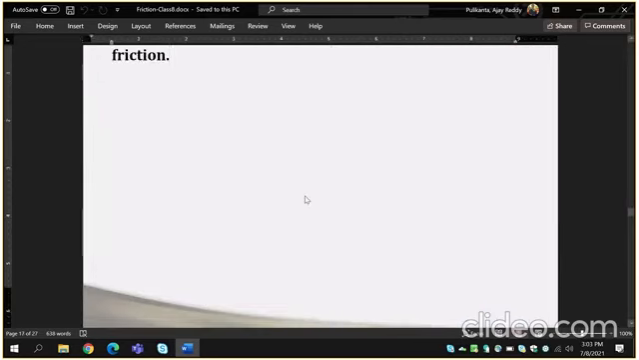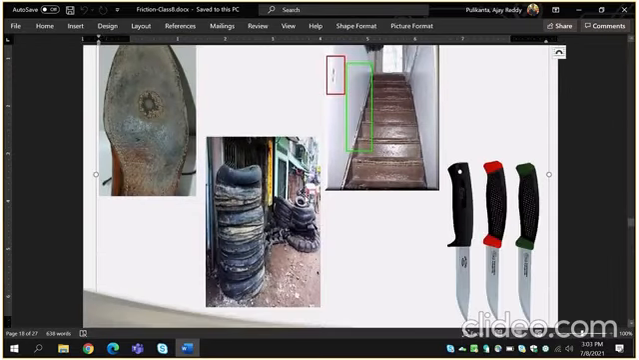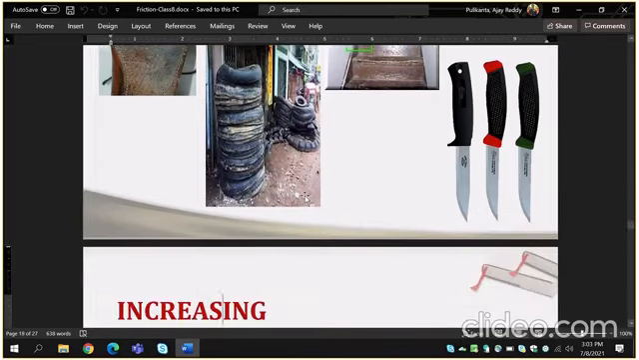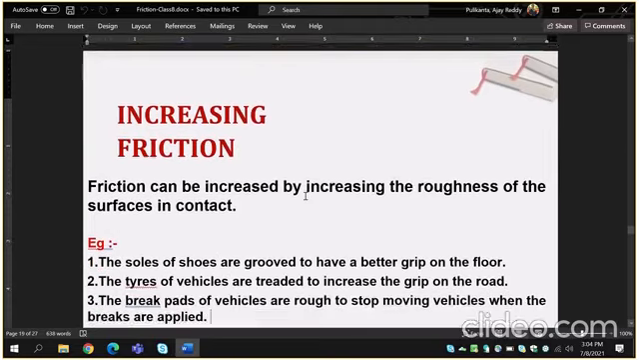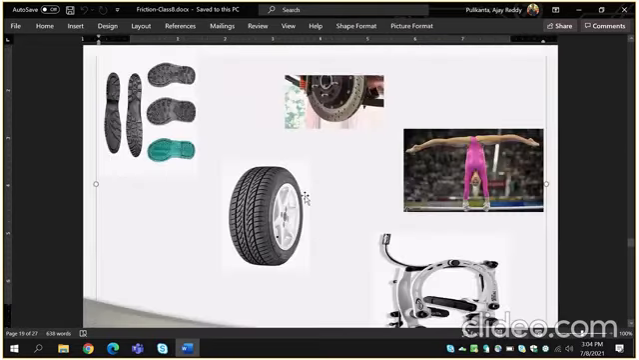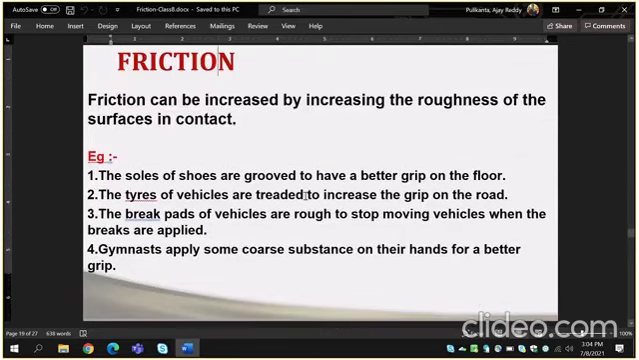Friction is high on sharp edges, and the knife is reverse, so the friction is low. Knife is useful in our houses. Next one, increasing friction. Friction can be increased by increasing the roughness of the surfaces in contact.